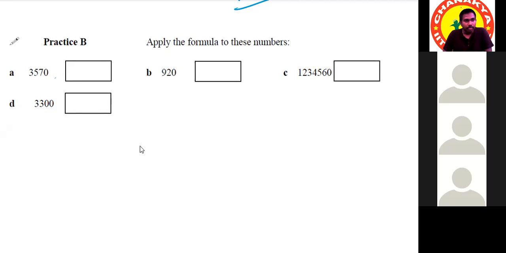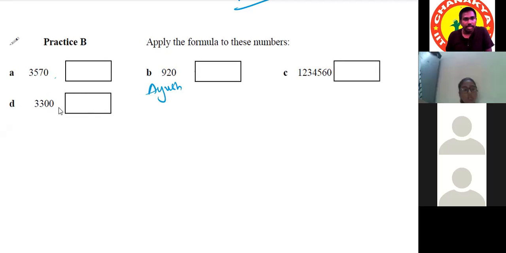A. Who is going to take A? Sir, can I take? Only new persons. Akash already over, I think. Likhita already over. Only new persons. Okay, B. Ayush. D. Navya.